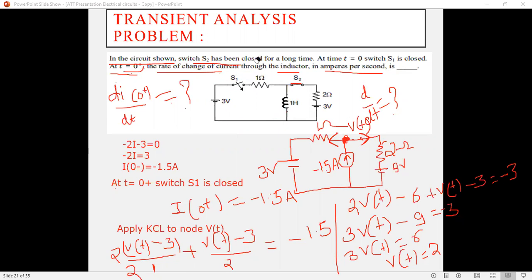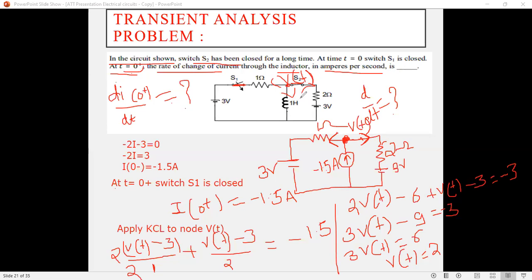Now see, this switch is closed. Here we calculated this value, so this value becomes V of t. Then current flows from this, and current flows from this.